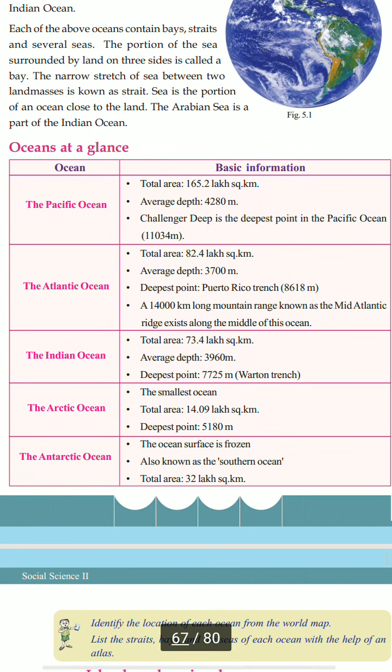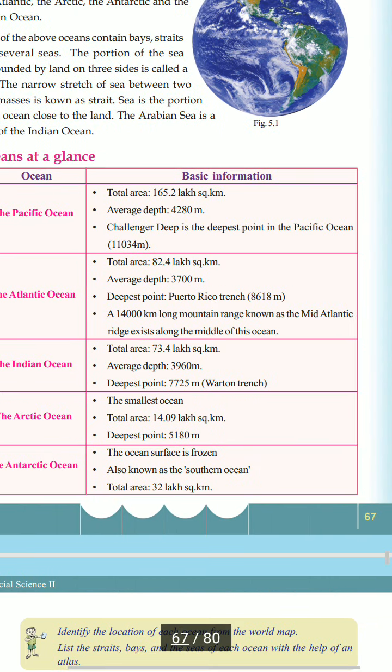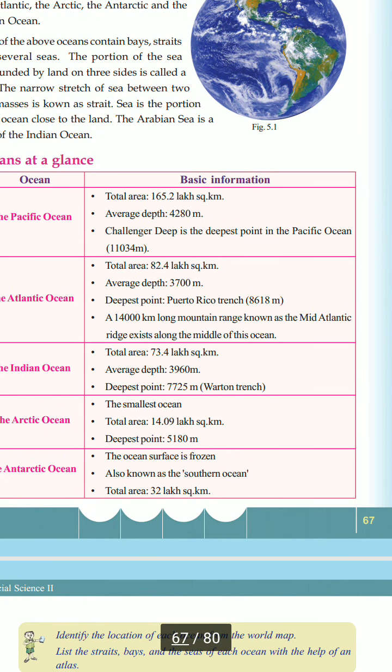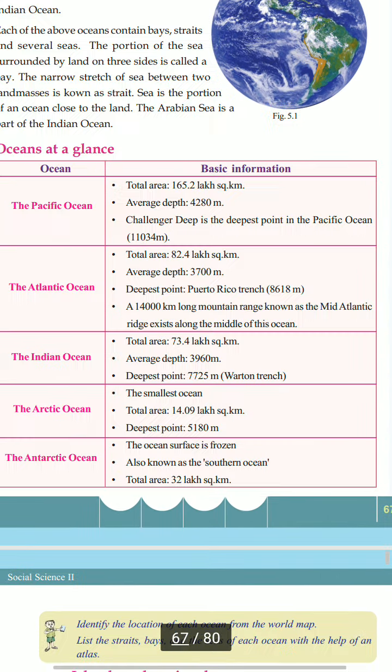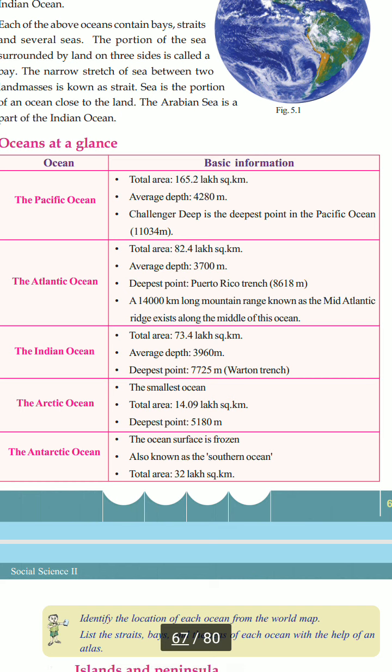A 14,000 kilometer long mountain range known as the Mid-Atlantic Ridge exists along the middle of this ocean.